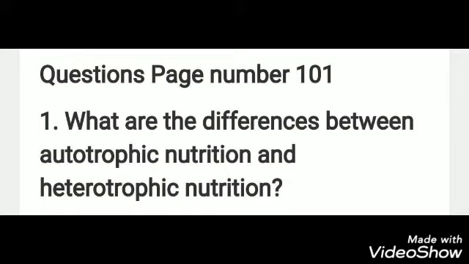In autotrophic nutrition, chlorophyll is required for the preparation of food, whereas in heterotrophic nutrition, chlorophyll is not required for the preparation of food. The green plants and certain bacteria have an autotrophic mode of nutrition, whereas all the animals, fungi and most bacteria have a heterotrophic mode of nutrition.